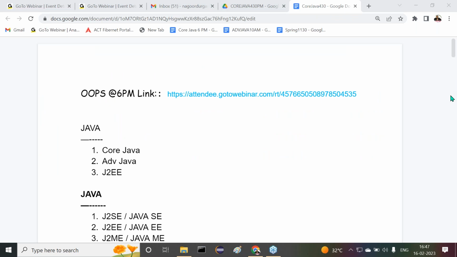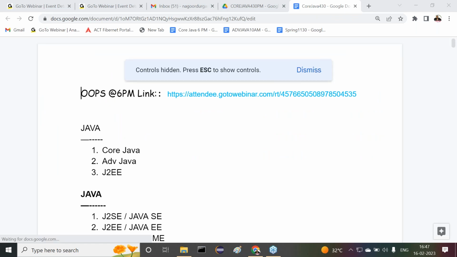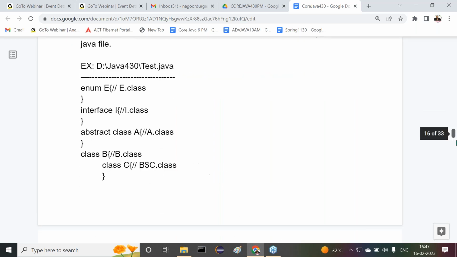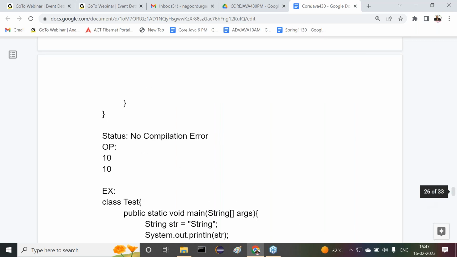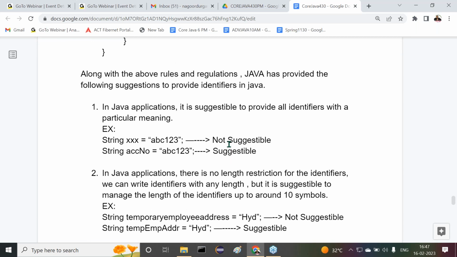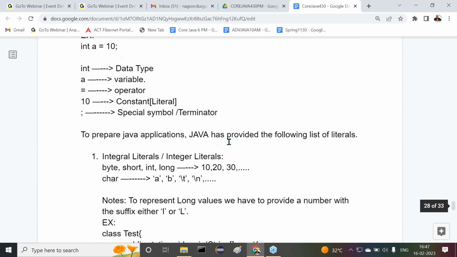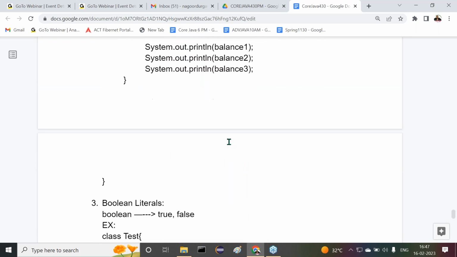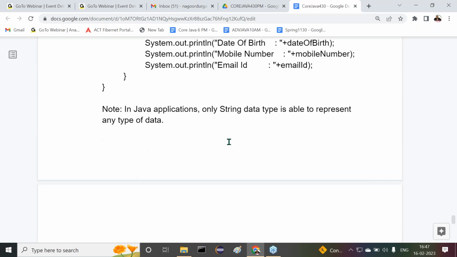We started already with the language fundamentals. In language fundamentals, how many topics exist? Nearly 5 topics exist. What are the 5 topics? First one is tokens, next one is data types, next one is typecasting. After typecasting, Java statements, and next one is arrays.